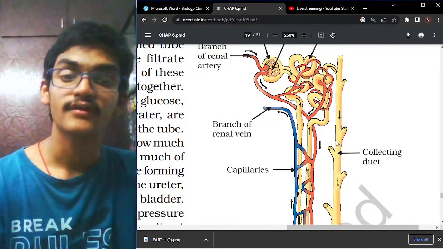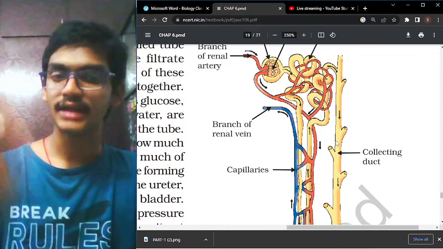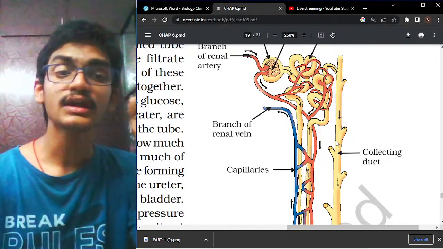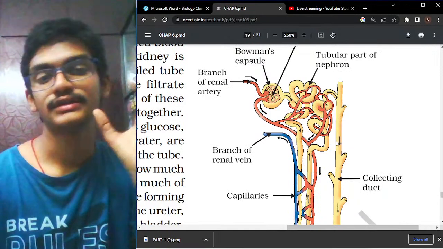It is a kind of tube that is called a collecting duct. I think now we have an understanding of the entire structure of the nephron. Nephrons are nothing but the functional units of the kidneys.